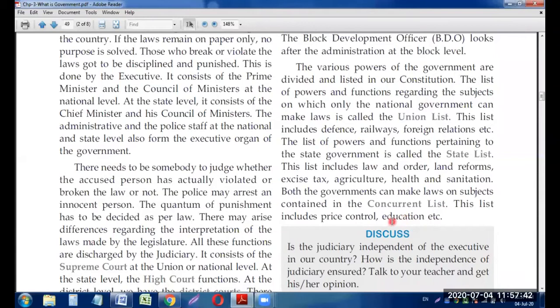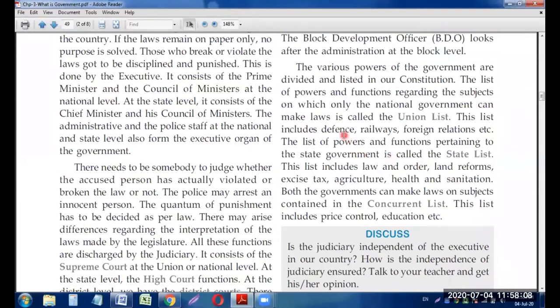So whatever thing is in the Concurrent List, it means that both the governments, national as well as state government, can make law in these matters. And if the thing is in the State List only, meaning law and order, land reform, tax, agriculture, health and sanitation, meaning whatever thing is named in the State List, who can make law on it? Only the state government can make law in these particular subjects.